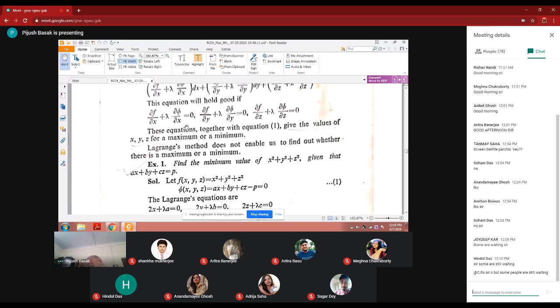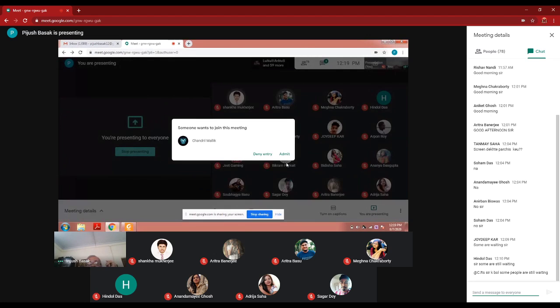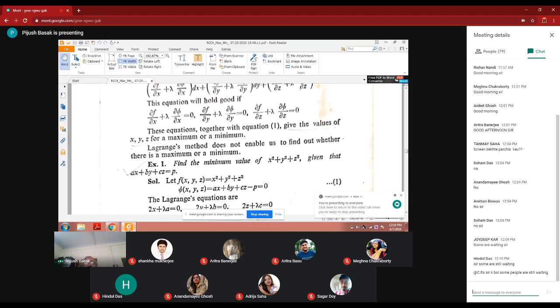One more thing, please note that the Lagrange method is able to find the maximum or minimum, but whether it is a maximum or a minimum, this Lagrange method cannot determine. It can only tell you that there will be a maximum or minimum, limited to that.